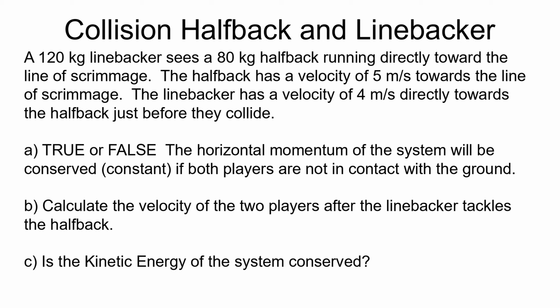They're going to go directly at each other. This will not be a glancing collision. The halfback is approaching the line of scrimmage at 5 meters per second. The linebacker is at 4 meters per second, relative to the ground, directly towards the halfback just before they collide.